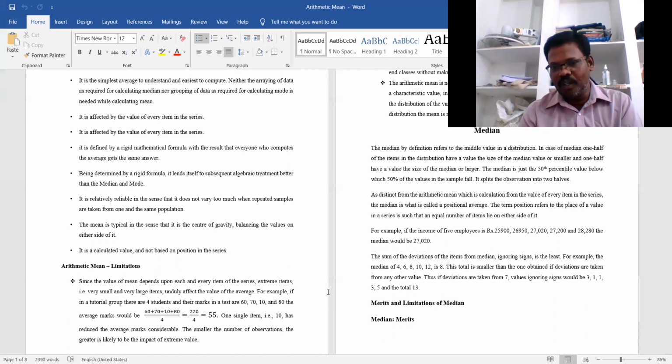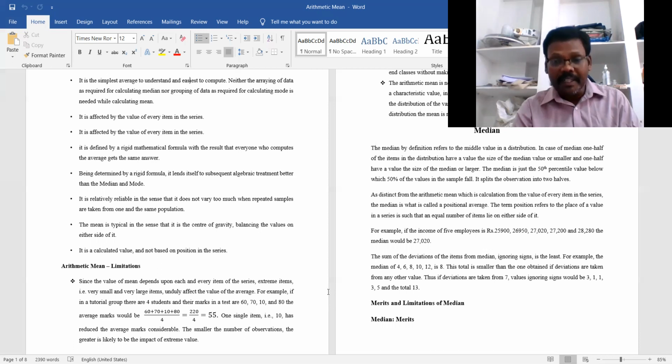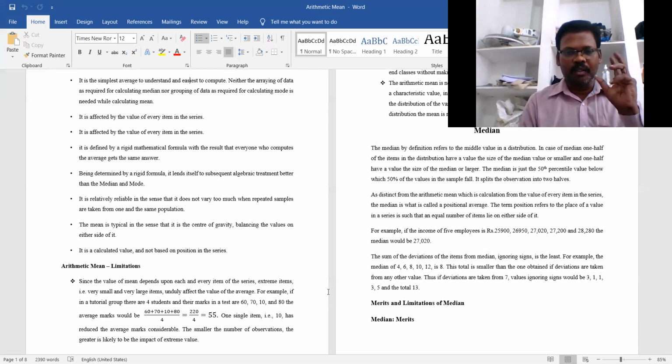In the mode and median, averages are calculated based on position, whether it is in the middle or whether it is repeating more number of times. But the arithmetic mean is not based on position; it is based on the mathematical average. That's why we always get the same values.